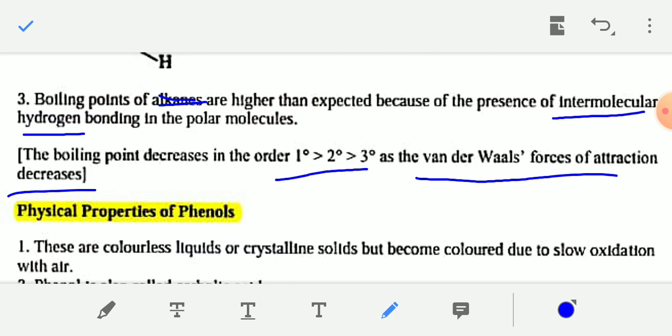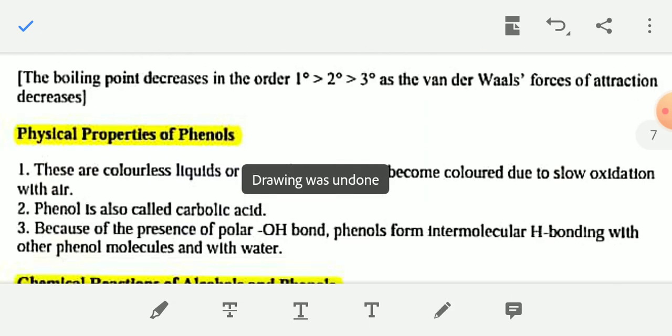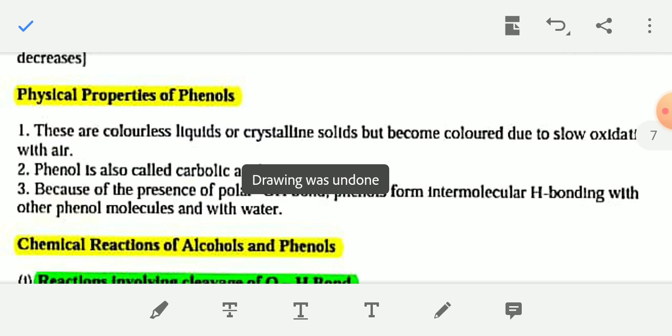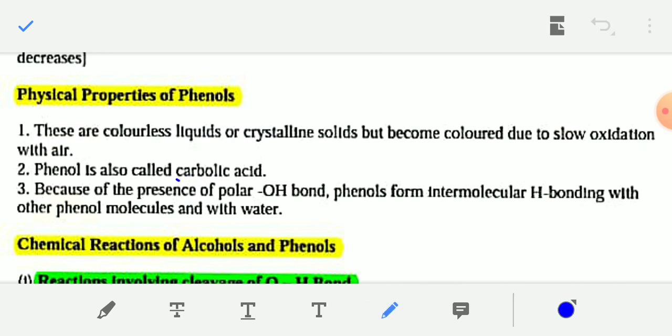Now, physical properties of phenol, that is, physical properties of aromatic alcohol. Phenols are colorless liquids or crystalline solids but become colored due to slow oxidation with air. Phenol is also called carbolic acid. Because of the presence of the polar OH group, phenols can form intermolecular hydrogen bonds with other phenol molecules and with water. These are the physical properties of phenols.